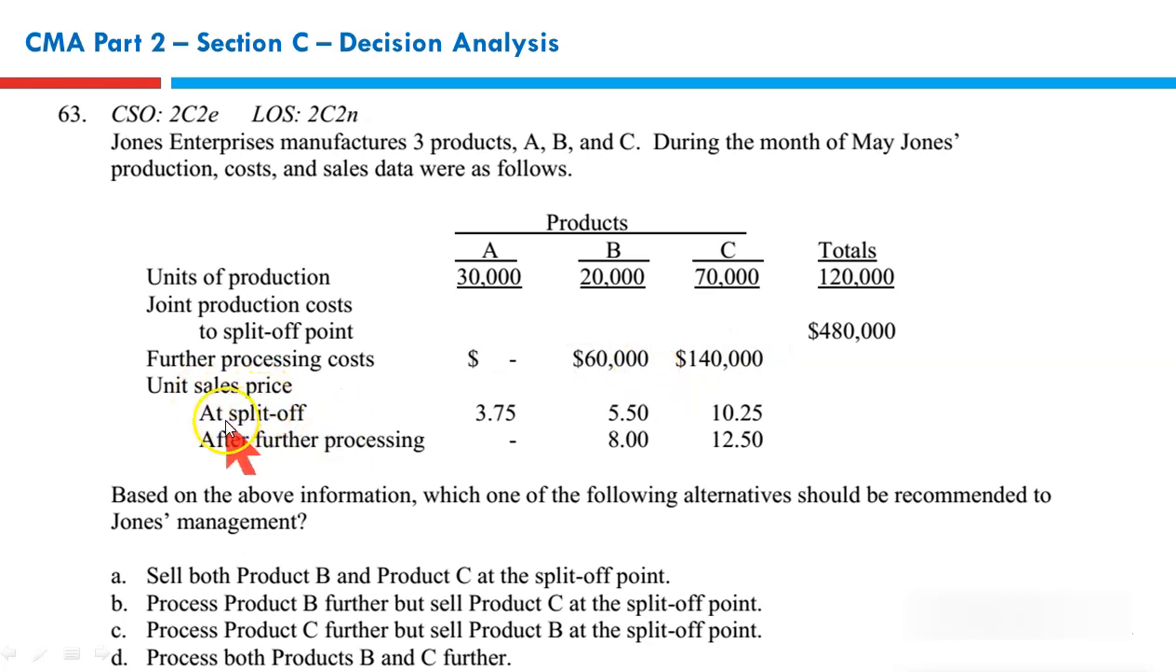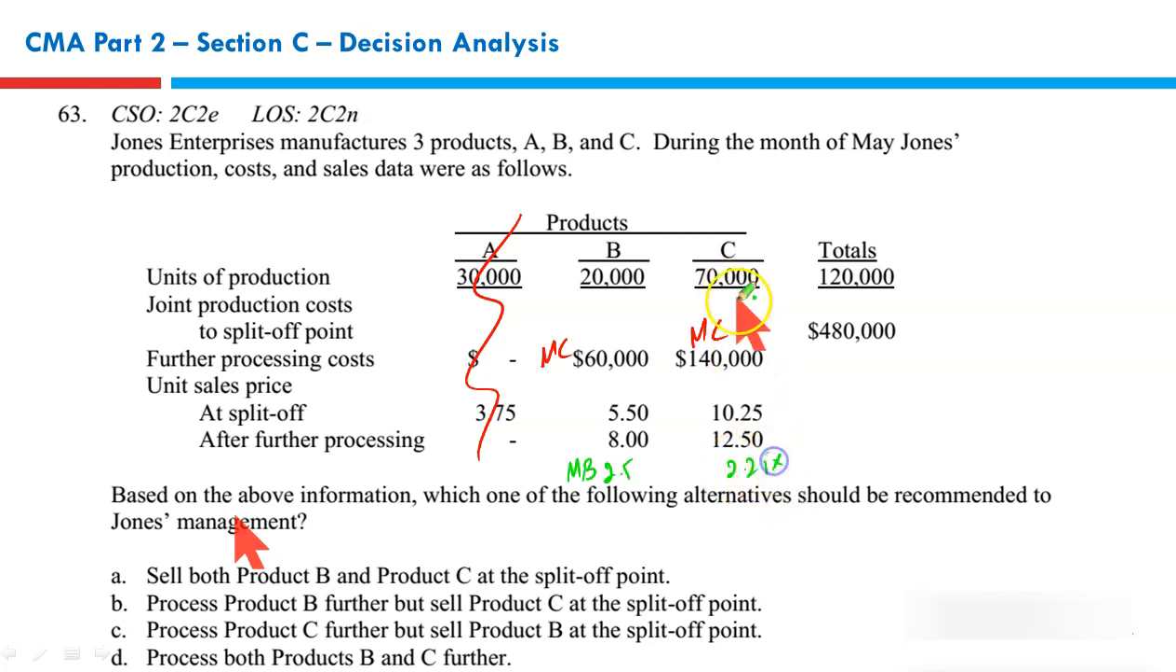Unit sale price, A sells at split-off at 3.75. No further processing, which means it is totally irrelevant in our computation because it is not to be processed further. It's the issue between B and C. B can be sold at an additional price of 8 if $60,000 is spent. So basically this is the marginal cost for B. This is the marginal cost for C. What is the marginal benefit or additional benefit or incremental benefit? For B it's the difference between 5.5 and 8. 8 less 5.5 is 2.5. For C it's 10.25 less 12.5. That is 2.25.